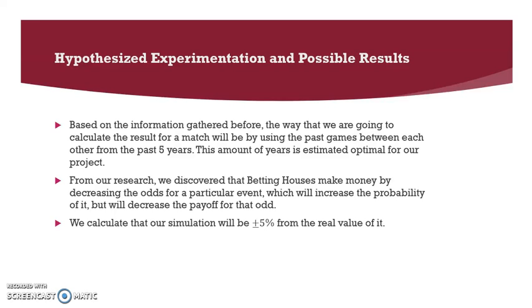From our research, we discovered that betting houses make money by decreasing the odds for a particular event, which will increase the probability of it, but will decrease the payoff for that odd. We calculate that our simulation will be plus or minus 5% off from the real value.